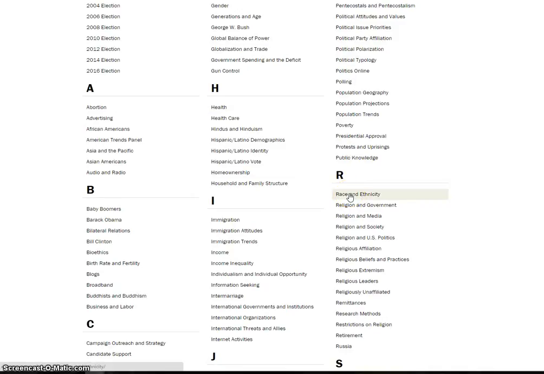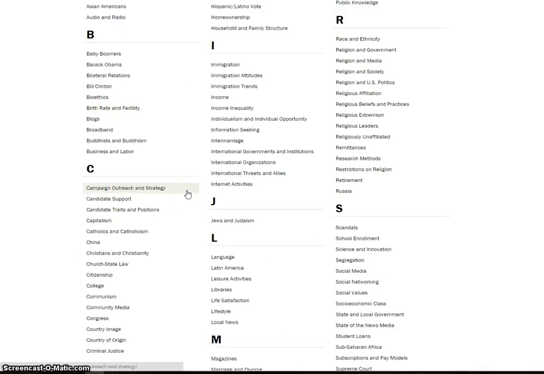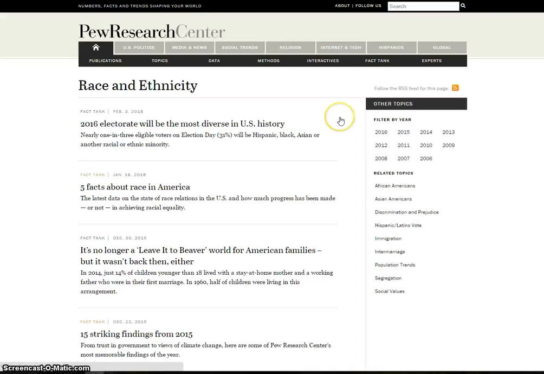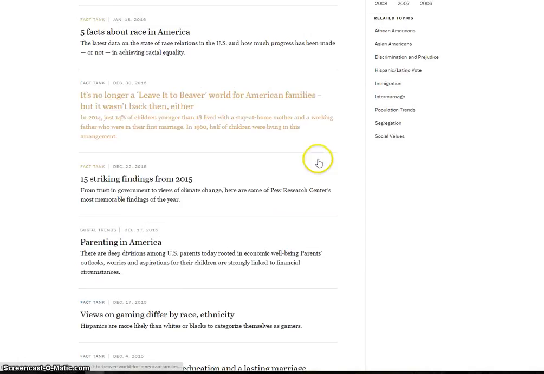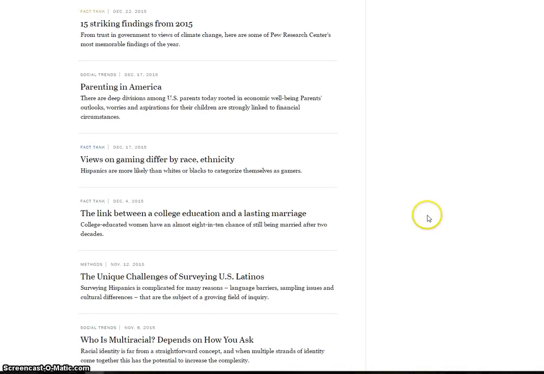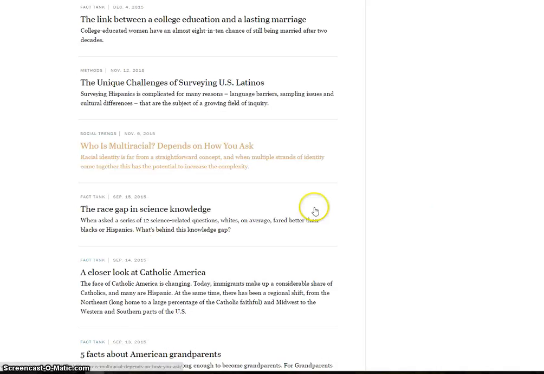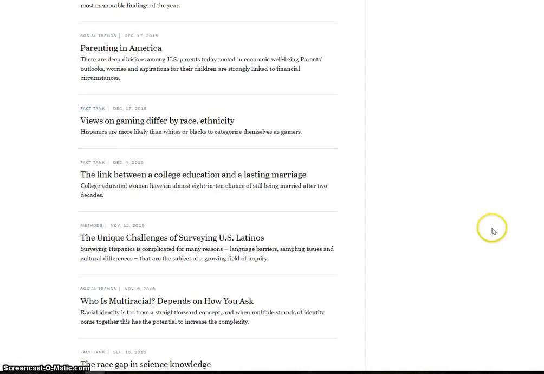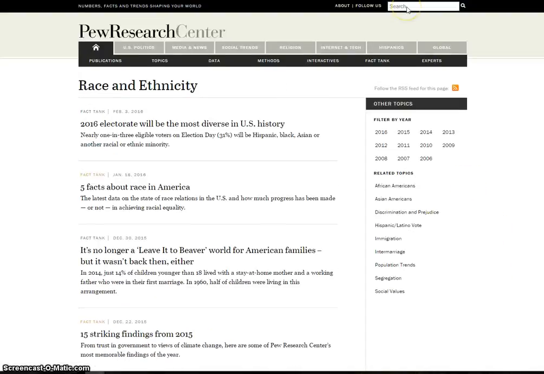For others of you, a page that might work better might be immigration, or it might be criminal justice. But you'll find when you come in here to race and ethnicity, they've got lots of information. They've got facts about race. They've got stuff about race and elections. They've got stuff even about race and gaming, which I don't think was any of your papers, but is interesting, about being multiracial, about race and being grandparents. And of course, as always, you can hit search to see if they've got something on your topic.